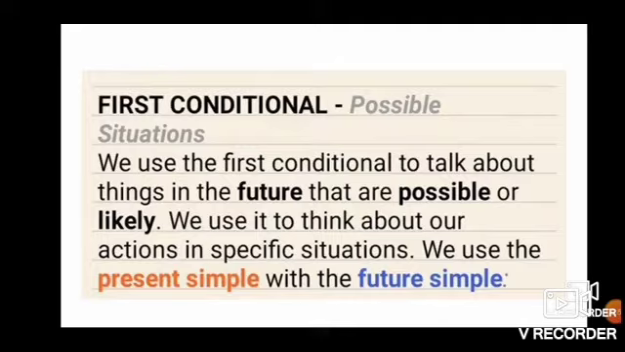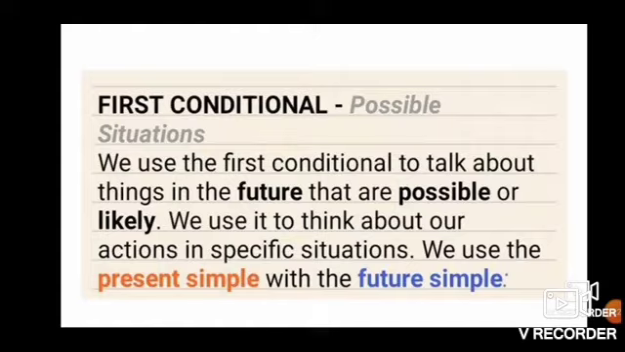The possible situations. We use the first conditional clause to talk about things in the future that are possible or likely to happen. We use it to think about our actions in specific situations. We use simple present with simple future. So the rule for how to identify first conditional clause sentences: simple present and simple future is used here.